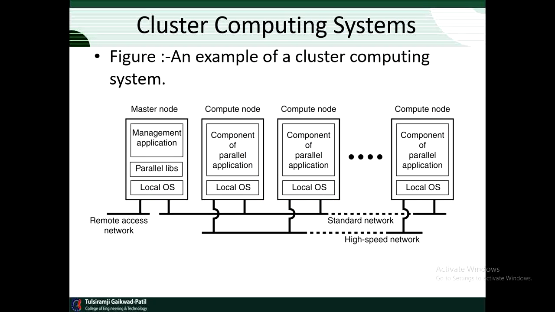So we will talk about the cluster computing system now. Cluster computing systems became popular when the price or performance ratio of personal computers and workstations improved.